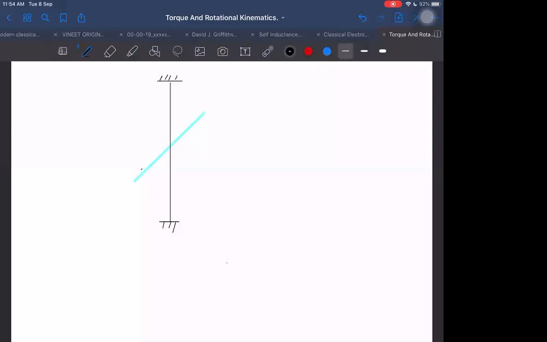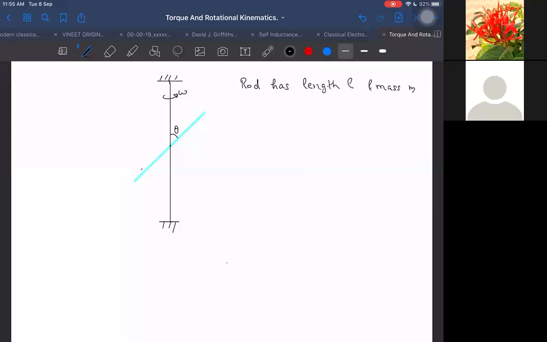This is a blue colored rod, and this blue colored rod is rotating about this vertical black axis with angular velocity omega about the axis. The blue colored rod has length L and mass M, and this axis is passing through the center of mass of the rod. It is a uniform rod.